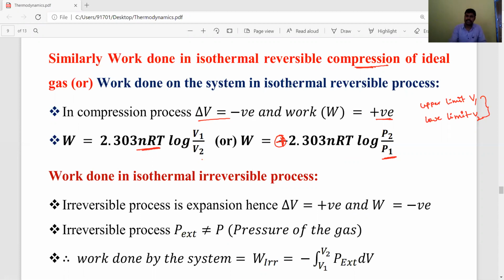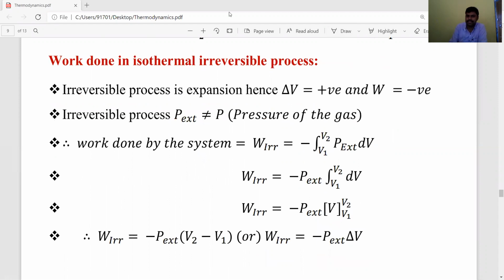Okay, students. Next, work done in an isothermal irreversible process. It's very easy. This isothermal irreversible process is not a reversible process. In an irreversible process the reaction is moving in a single direction, so it is expansion only.